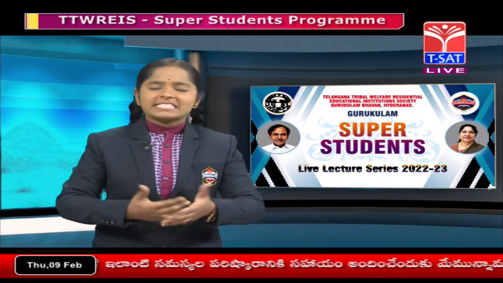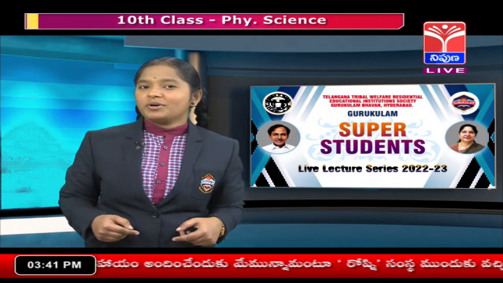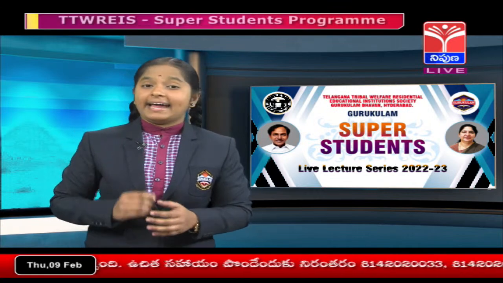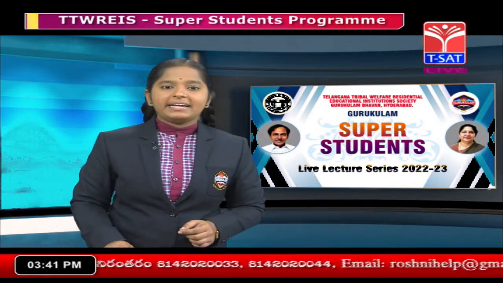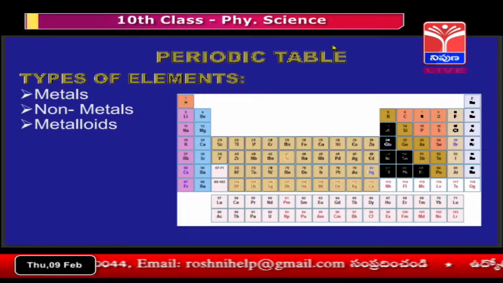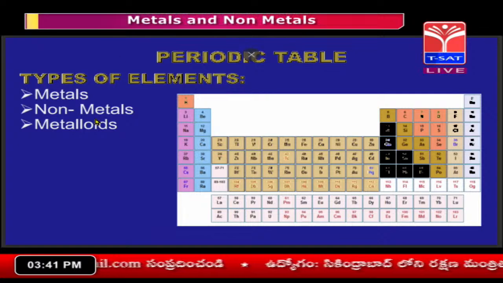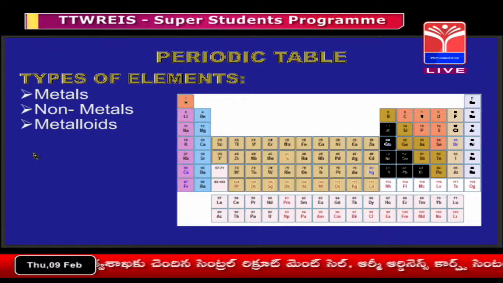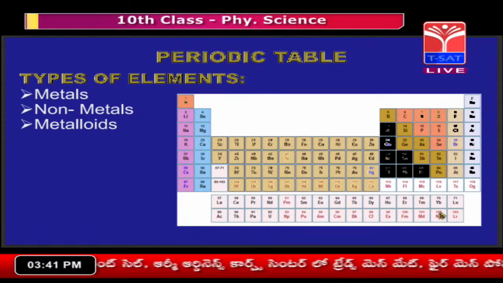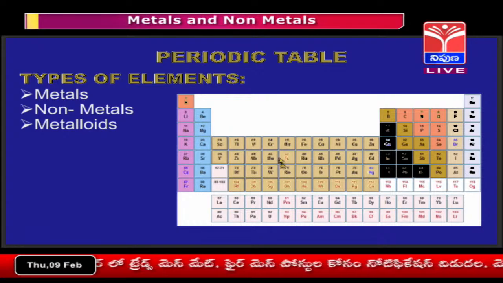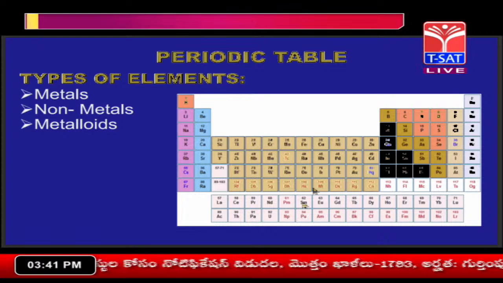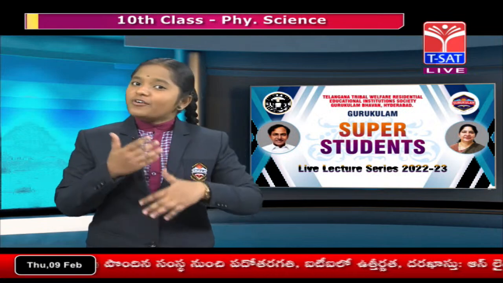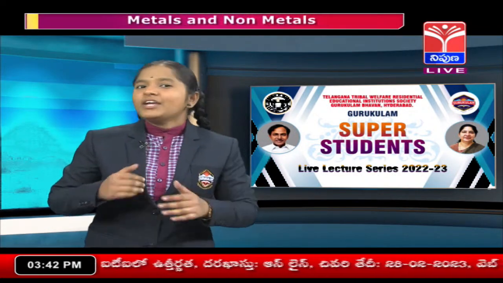We human beings are a part of this nature, and our human body itself is made of many elements. There are totally 118 elements, and these 118 elements are systematically arranged in the periodic table. See, the periodic table. Again, this periodic table is divided into blocks called S block, P block, D block and F block elements. The elements of S block, D block and F block are metals, and the elements of P block are metals, non-metals and metalloids. So now we are going to discuss metals and non-metals.